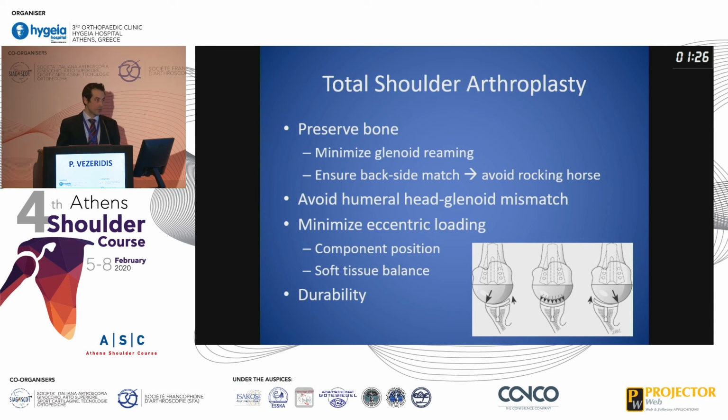So if total shoulder arthroplasty is going to be performed in a young patient after extensive counseling and considering other treatment factors, it's very important for us to consider the factors to do a successful shoulder arthroplasty. These include preserving the bone, minimizing the glenoid reaming, ensuring that the backside match is accounted for to avoid the rocking horse phenomenon. We want to avoid humeral head glenoid mismatch and minimize eccentric loading by taking component positioning into very careful account, and to make sure that we have appropriate soft tissue balance.